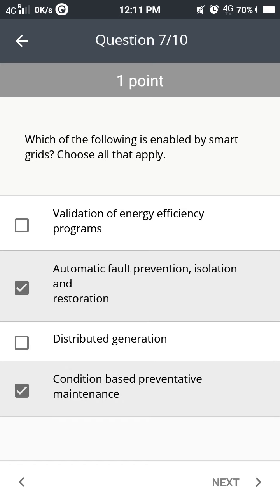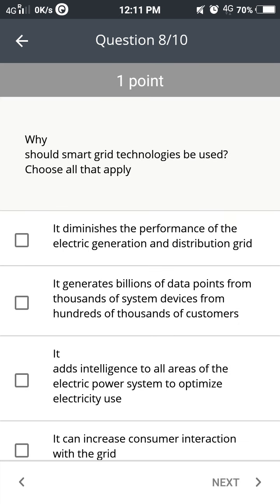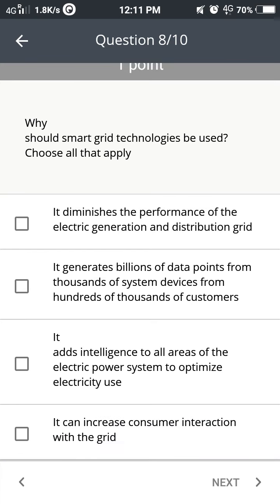And the third option is validation of energy efficiency programs. So why should smart grid technologies be used? So here the answer is it adds intelligence to all areas, it can increase consumer interactions, and it generates billions of data points.